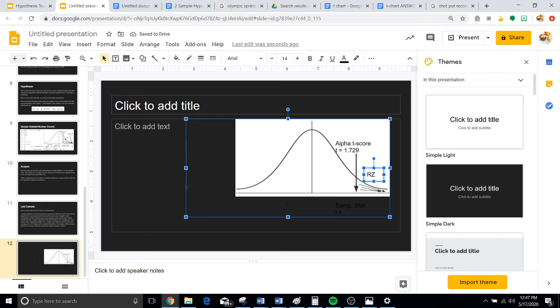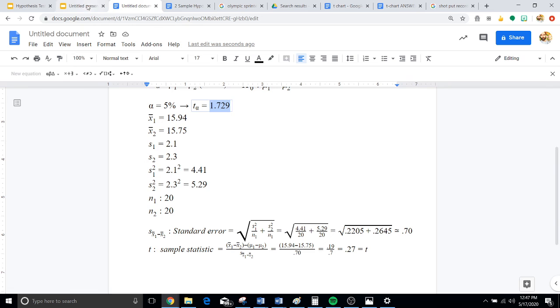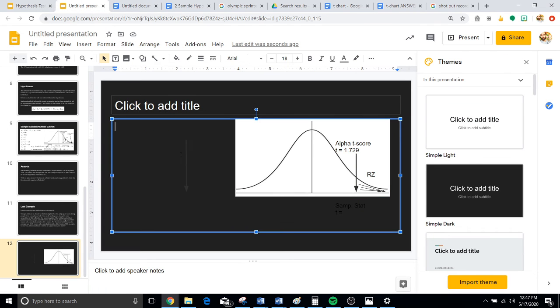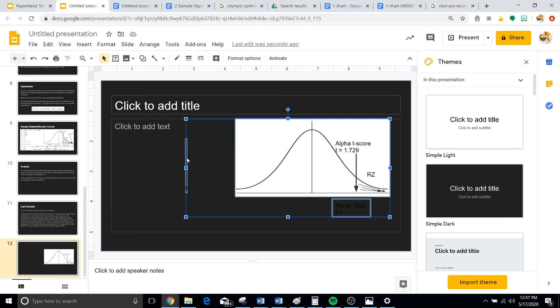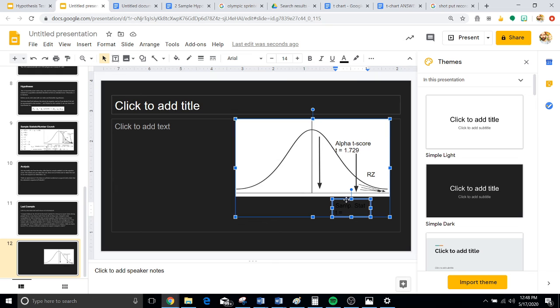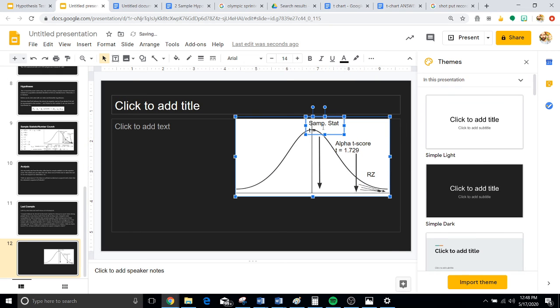All right, now we have to put our other sample statistic in there, and that was 0.27. We know that 0.27 is actually pretty close to 0, so we'll call it right around here, and we'll label it as 0.27. As you can see, our sample statistic is not actually in our rejection zone.